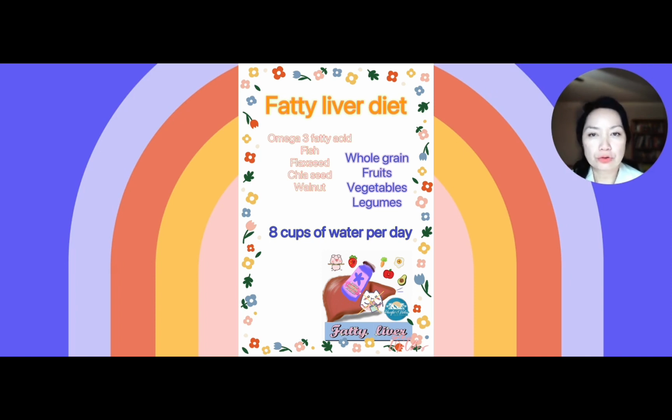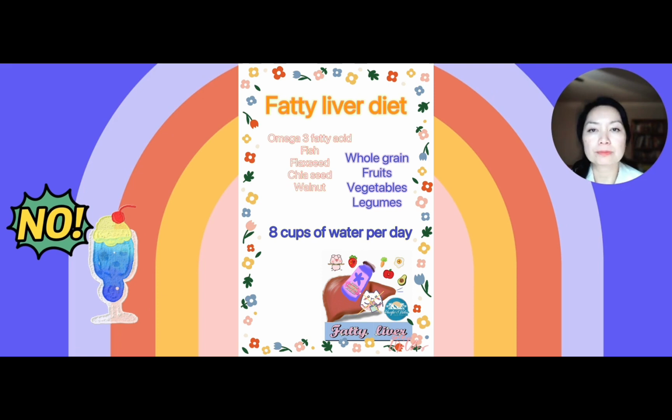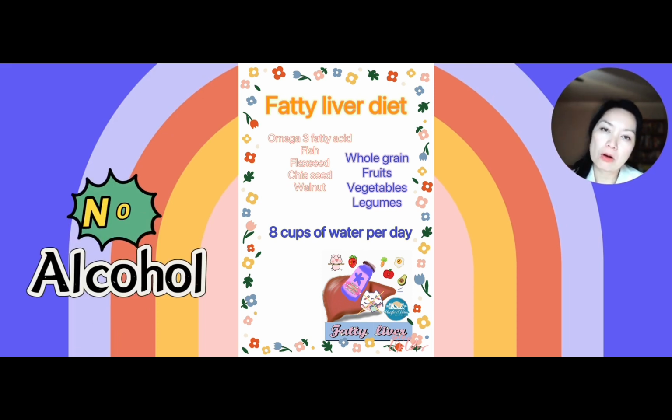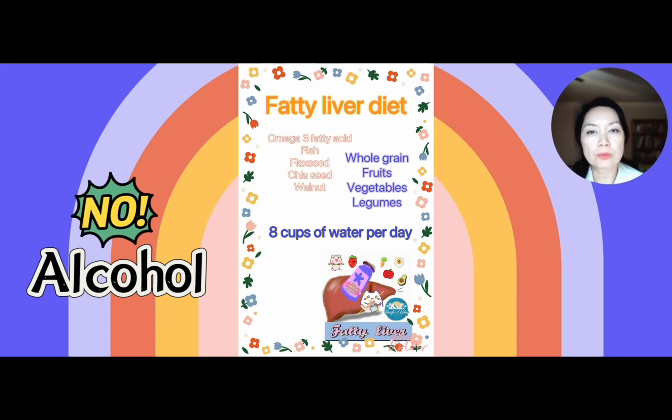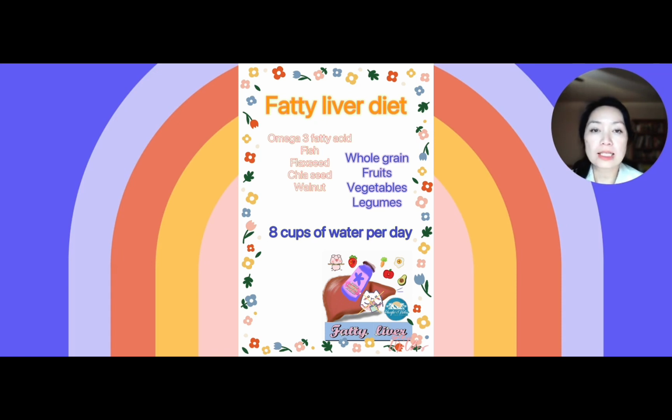High intake of added sugar has been linked to an increased risk of fatty liver. Limit your intake of sugary drinks, sweets, and processed food. Even a small amount of alcohol can contribute to liver damage and should be avoided or limited for people with fatty liver disease. Eating large portions can increase weight gain and the risk of fatty liver. Use smaller plates and practice mindful eating to help control portions. Processed food often contains unhealthy fats, added sugar, and salt. Instead, choose whole foods such as fruits, vegetables, whole grains, and lean protein sources.